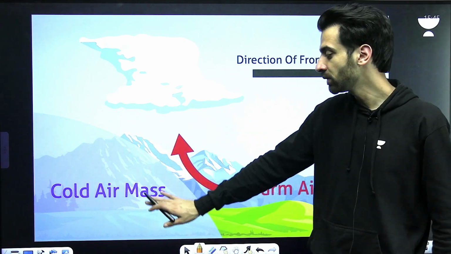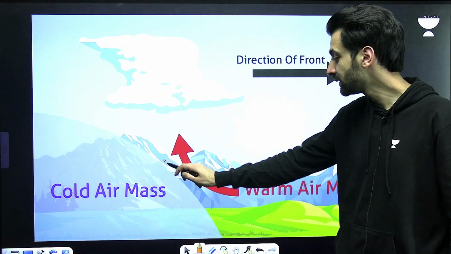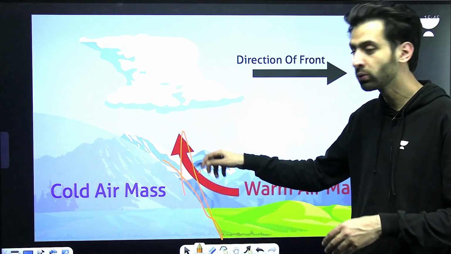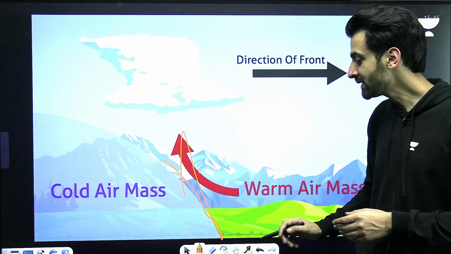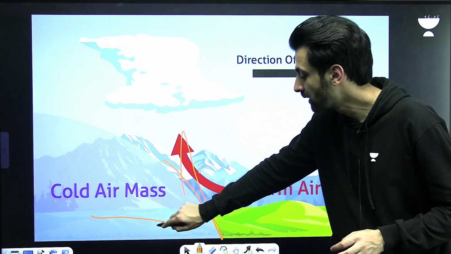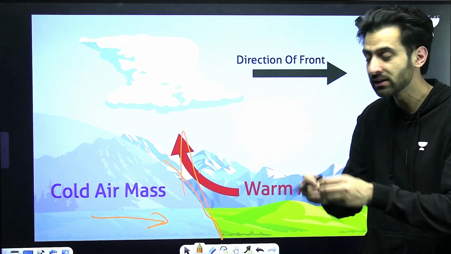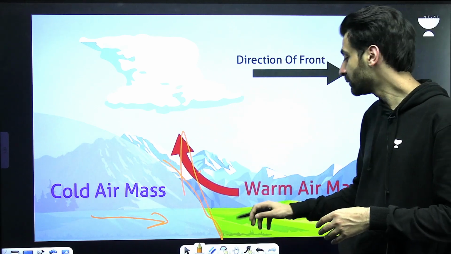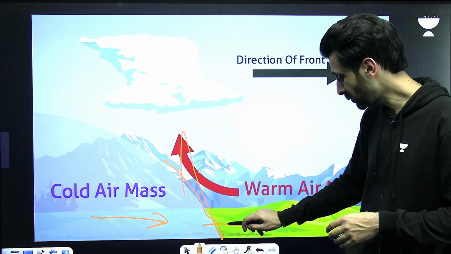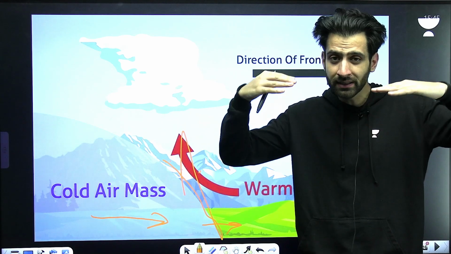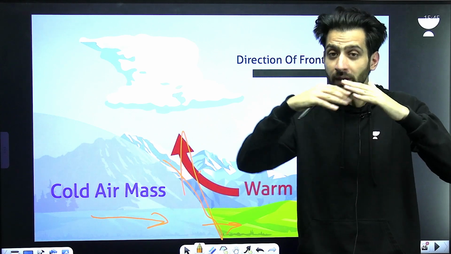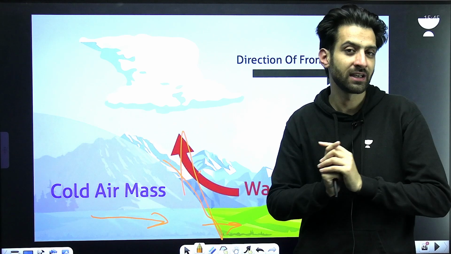Now, before we answer this, I want to look at the diagram. This is a diagram of a cold front. The cold front is forming right around this region. The yellow region that I have marked is the cold front. Now, what is happening here is that if you look at this cold air mass, it is going towards the warm air mass, and it is getting into the territory of the warm air mass, and it will eventually displace the warm air mass from below. So it is moving like this, going under the warm air mass and pushing it upwards. So it is displacing it from below. That was one statement that was there.